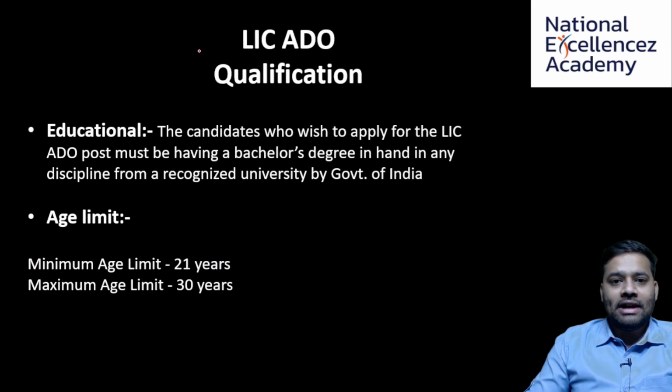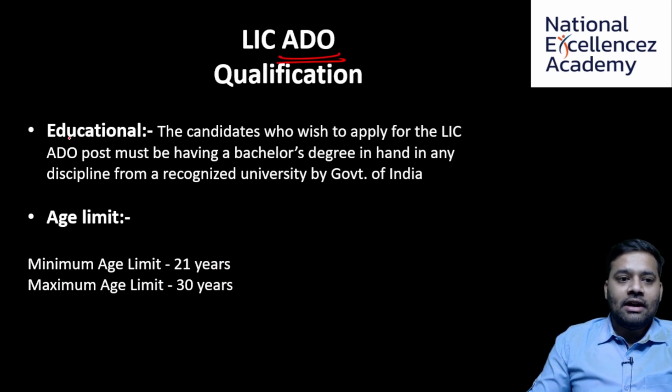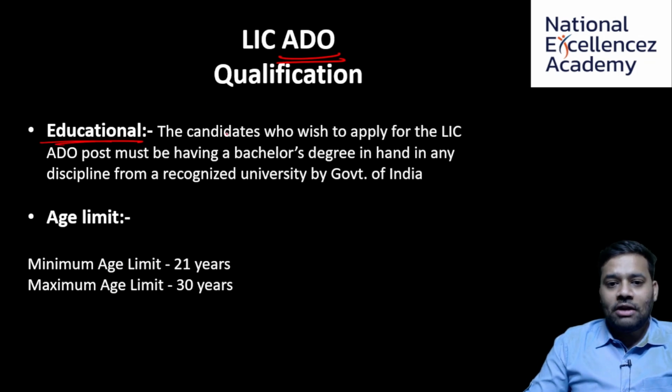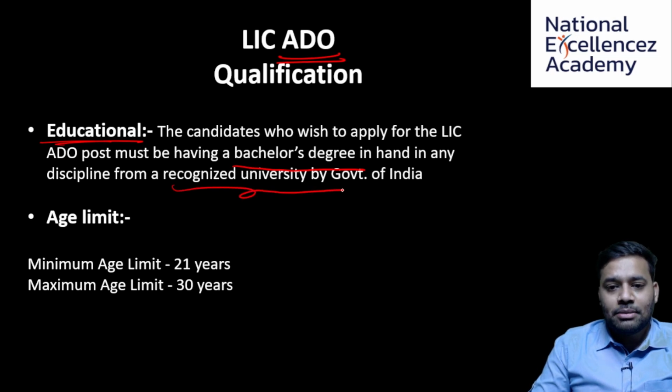Going forward, what are the educational qualifications for Apprentice Development Officer? Educational qualifications, you need to have a degree. You need to have a bachelor's degree in any discipline, be it art, science, commerce, any discipline, and that degree should be recognized by Government of India. It should be by a recognized university, and that university should be recognized by Government of India.